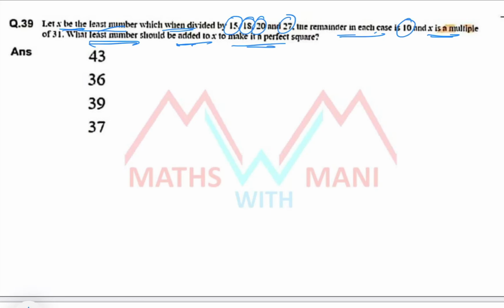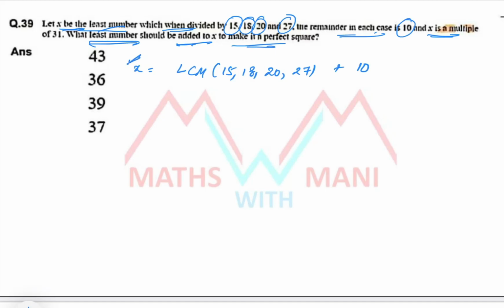So what is the general procedure for this? You have to take x equal to the LCM of the given numbers, that is 15, 18, 20 and 27, and since the remainder in each case is 10, plus 10 is the value of x. But it is not the value of x, it is the least number.